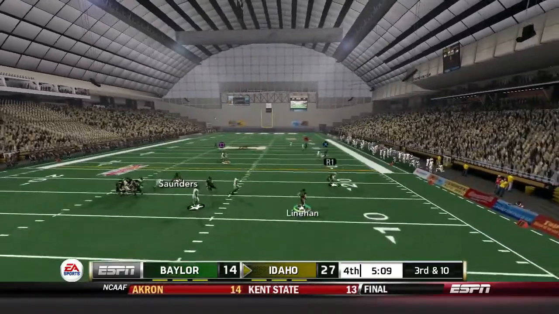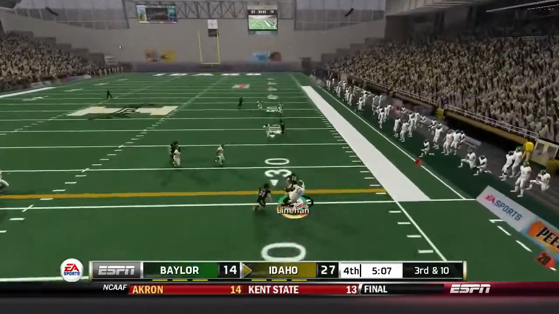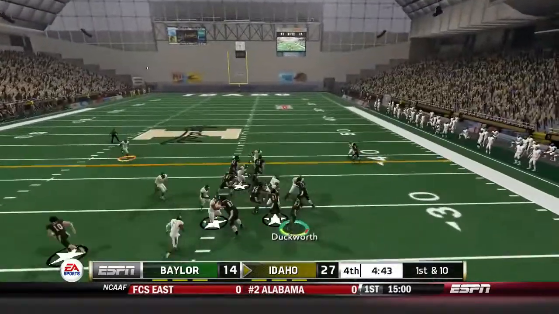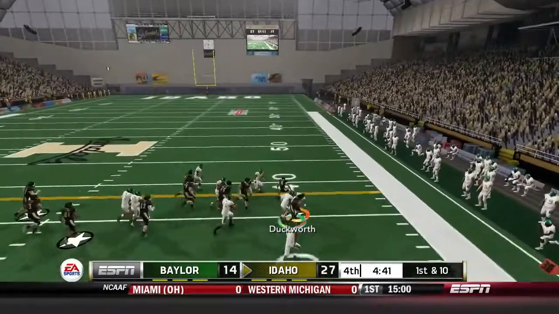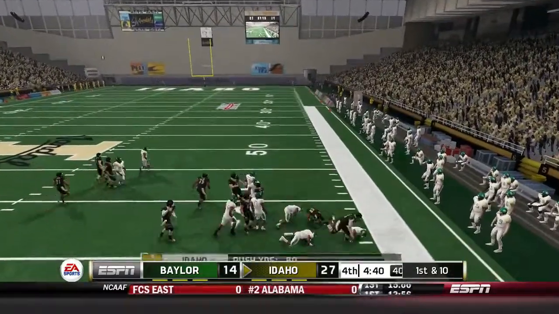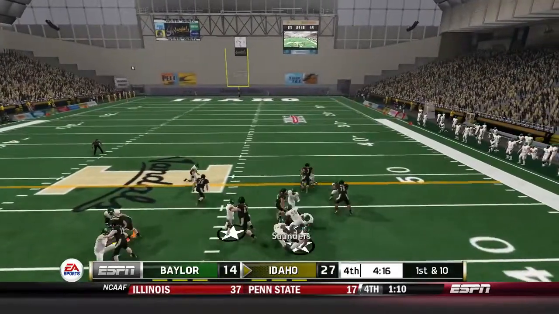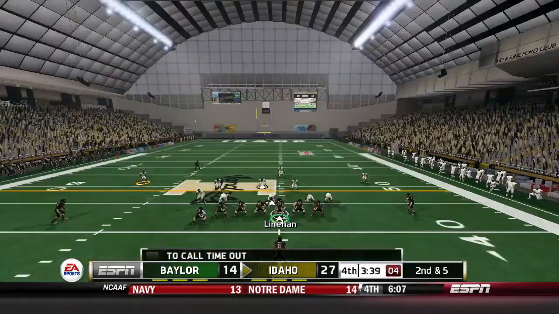Matt Linehan rolls out to his right. He's got nobody open. He'll tuck it in, taking himself, and he will just get enough for the first down. 11-yard reception or carry there. Duckworth out to the right side, breaks a tackle, gets about 10 yards there, bringing up 1st and 10 Idaho. Milking the clock. Isaiah Saunders up the middle. He's going to get about 5 yards, bringing up 2nd and 5.